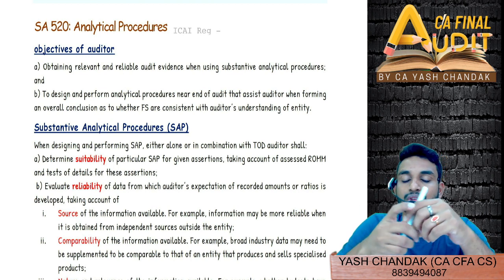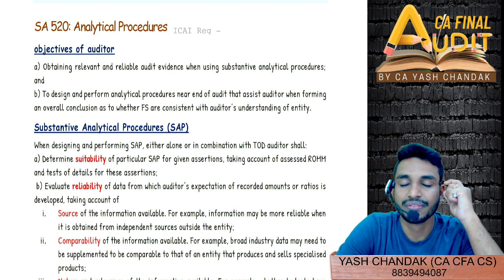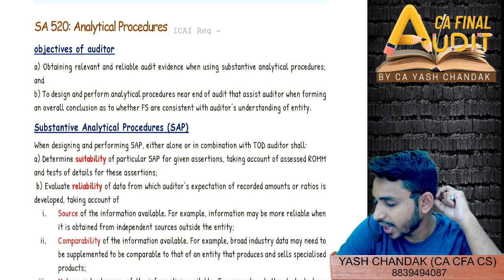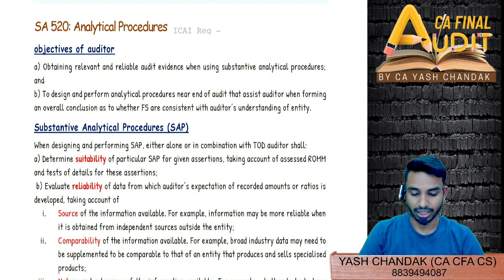So yes, we have done till ISA 510. We'll start with ISA 520 and let's try to also complete ISA 530. So 520 and 530, that is what our target for today is.